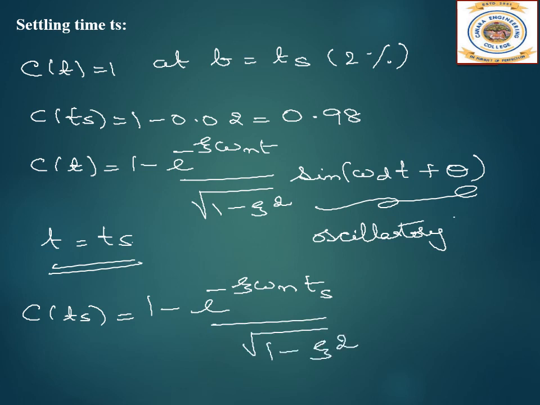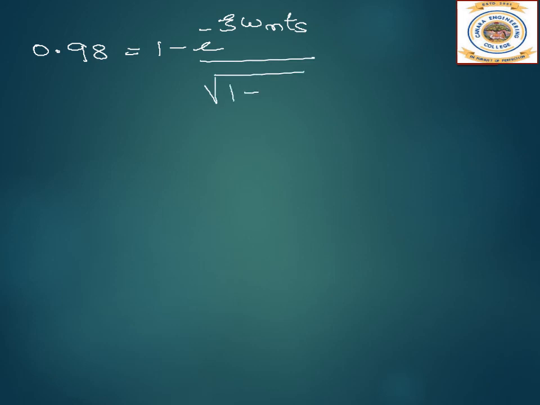This oscillatory term will not be there. Since we have taken the 2% band, the output will be 0.98 equal to 1 minus e power minus zeta omega n Ts divided by root of 1 minus zeta square.